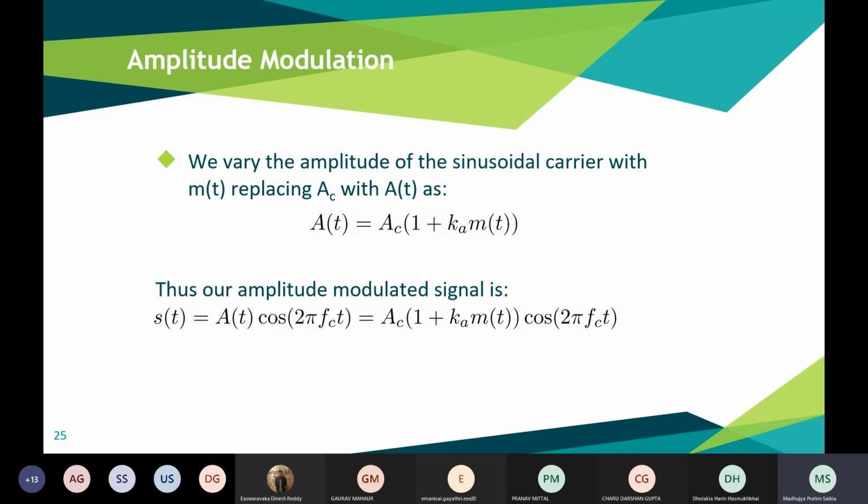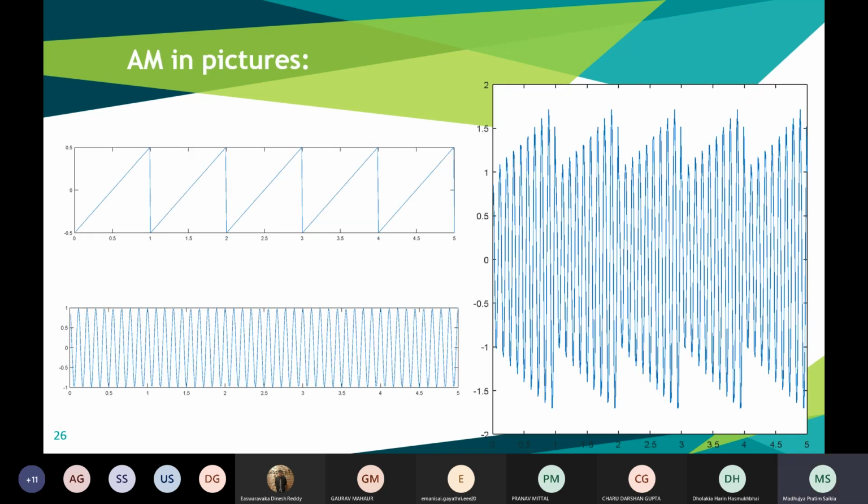Now, finally, the signal which will be transmitted will be s(t), which is equal to A(t) cos 2 pi fc t, which will be equal to Ac (1 plus Ka m(t)) cos 2 pi fc t. In this term 1 plus Ka m(t), K is chosen such that 1 plus Ka m(t) is always greater than or equal to 0. Right. So that is basically amplitude modulation.